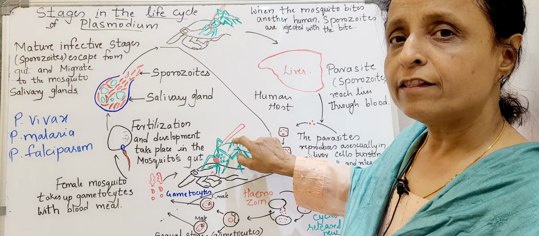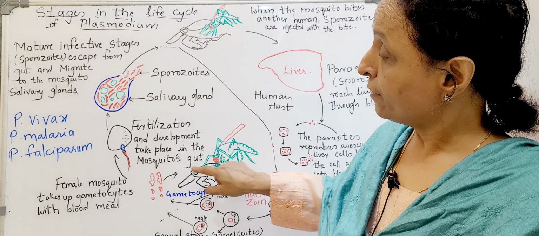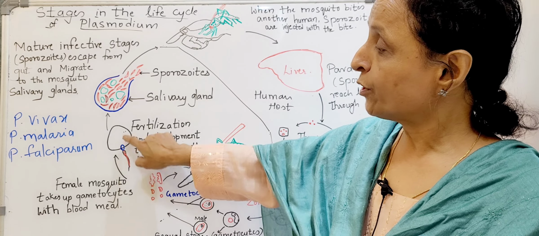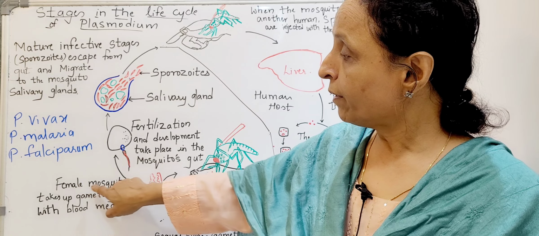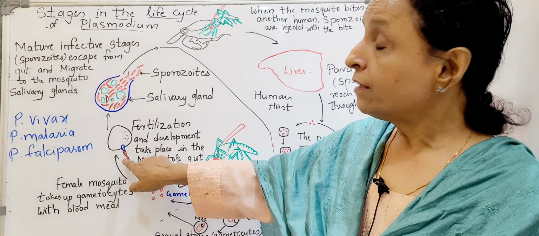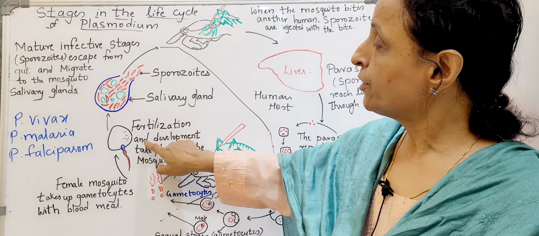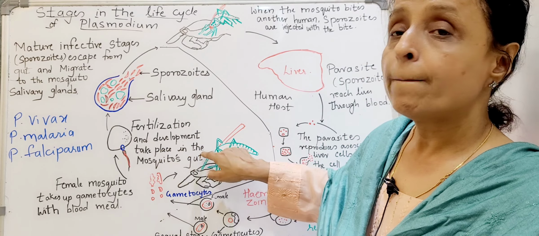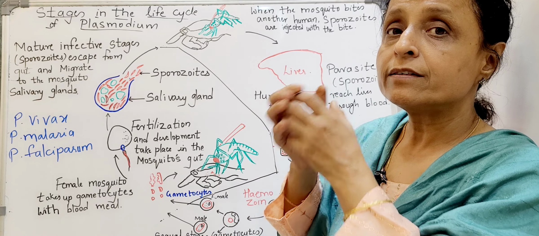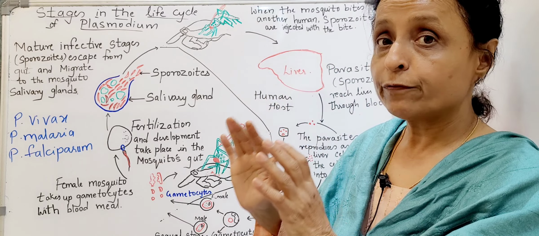So now this gametocyte is there in the mosquito's mouth, and it will go into the gut. Now these male and female cells, in the gut itself, fertilization will take place. So here the female mosquito takes up the gametocytes with the blood meal, and then this will go into the gut and fertilization will take place. Fertilization and development takes place in the mosquito's gut.